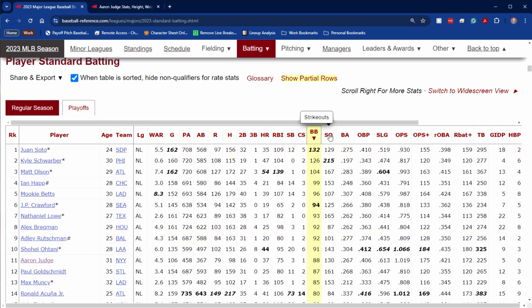Next, you have SO, or strikeouts, also known as Ks, just the letter K. And that happens when you swing or look at 3 pitches in the strike zone during a plate appearance. 3rd strike, you are out. Now, a foul ball counts as a strike, except it doesn't count as the 3rd strike.